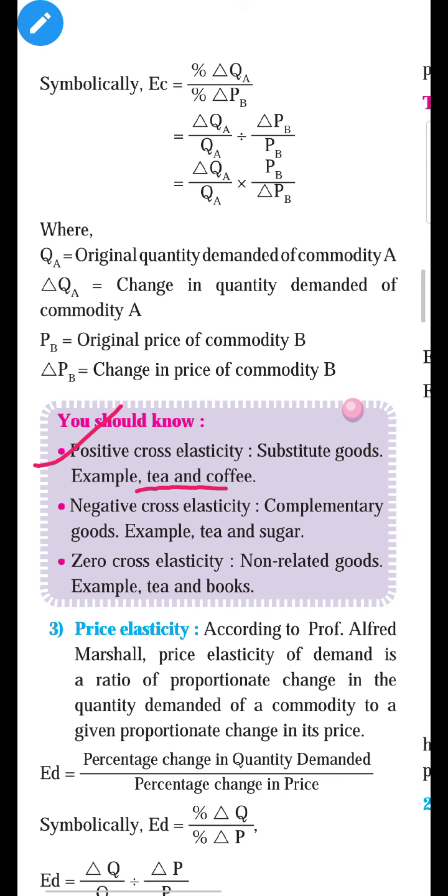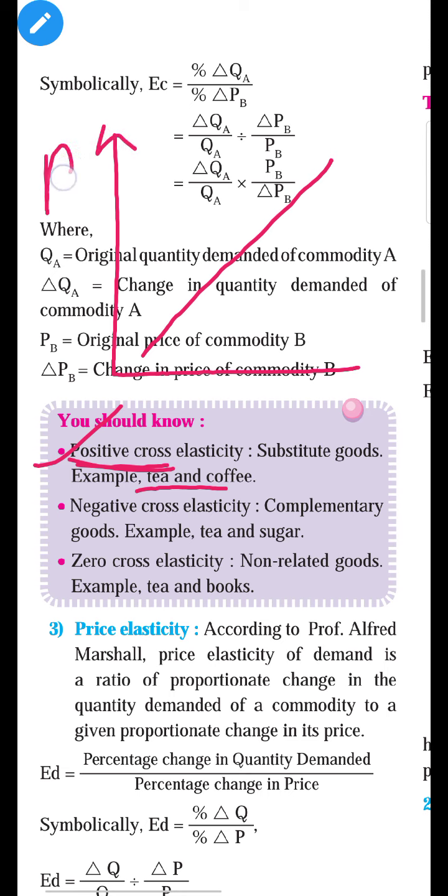So here what happened? Suppose, see the diagrammatical representation. It is a rough diagram for understanding. The slope is positive, meaning it will slope like that. On the y-axis we always take price, and on the x-axis we always take demand.